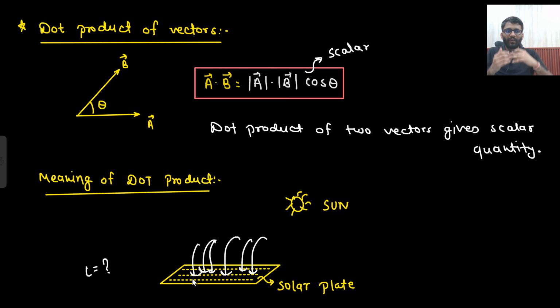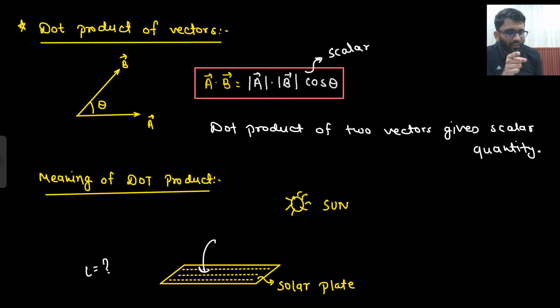If the number of rays falling upon this plate is more, then it will give you more light. We will study solar cells deeply, but here, on a top level, if the number of rays is more, that means light will be more, right?